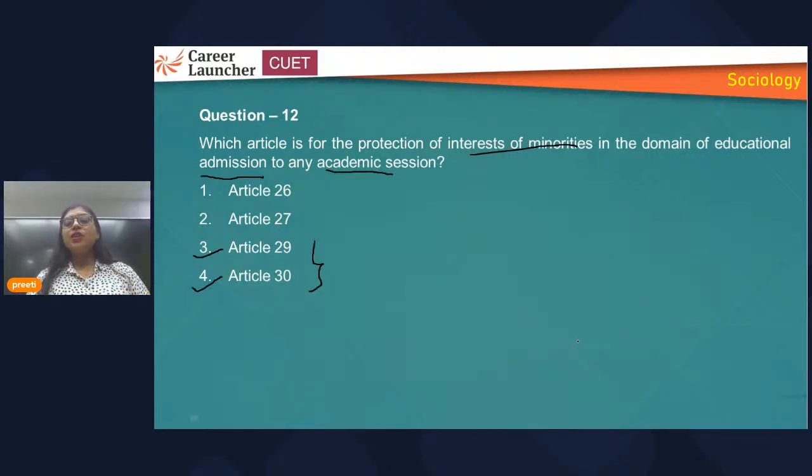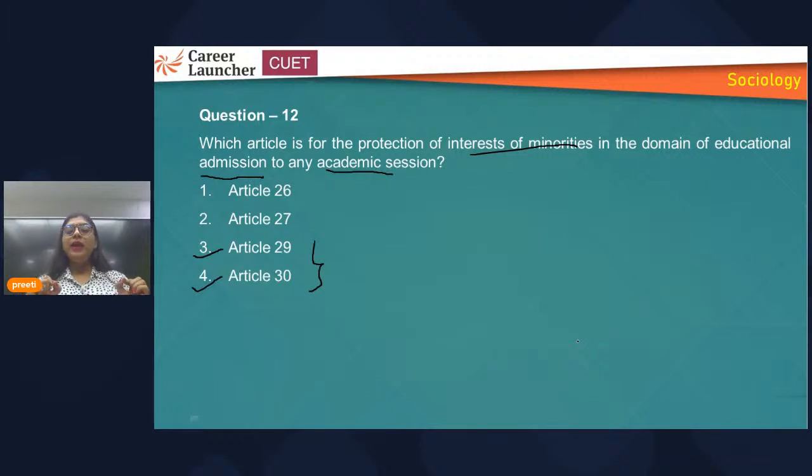None of the institutions can deny admission to minorities. And 30 is giving permission or protecting the rights of persons who belong to a minority and want to establish any educational institution, whether state funded or private, or both public and private.